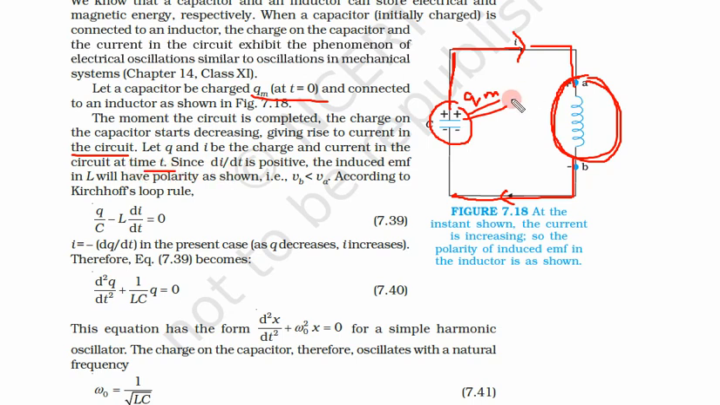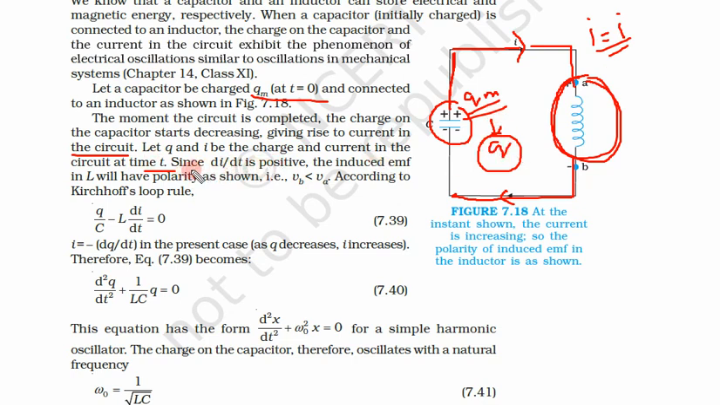So we have assumed that after some time t, the charge has reduced from Qm to Q. And the current in the circuit, previously at t equal to 0, was 0. Initially there was no current, now the current has increased. At some time t, the current is I and the charge has reduced to Q.